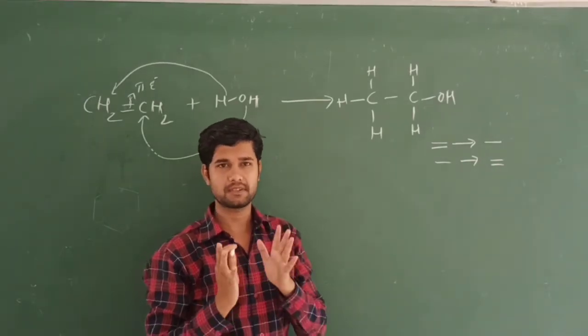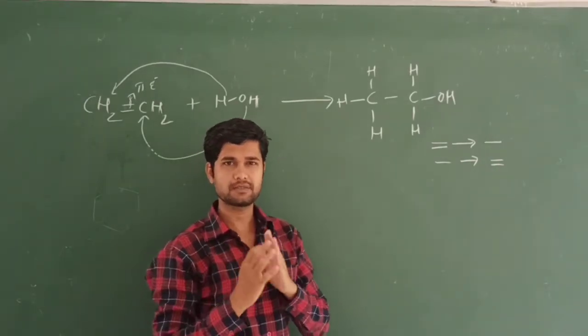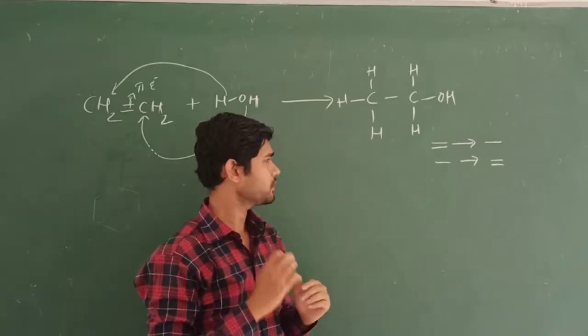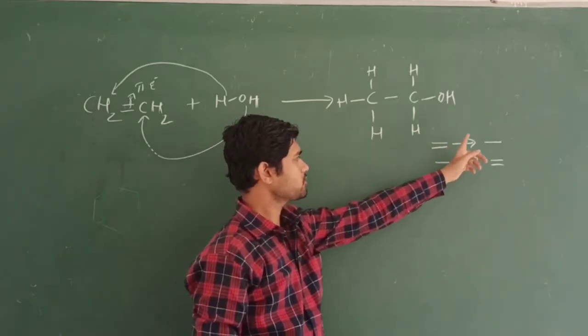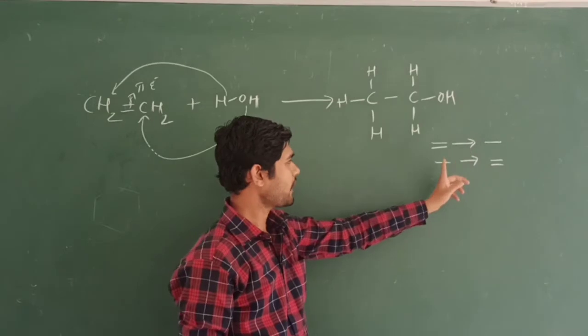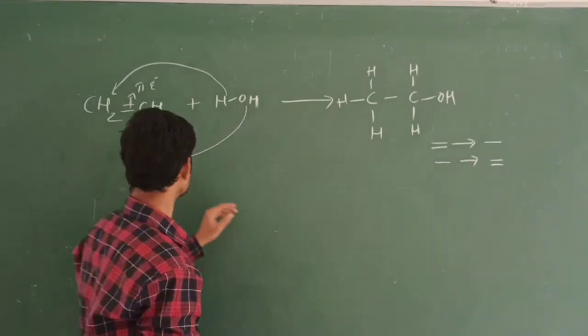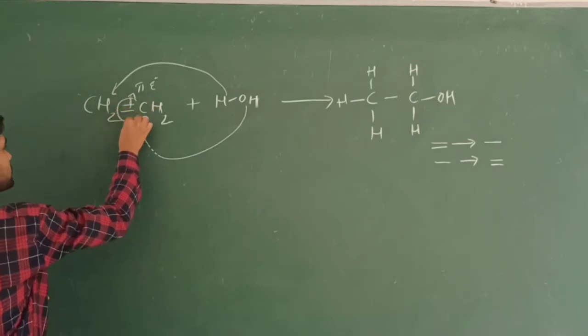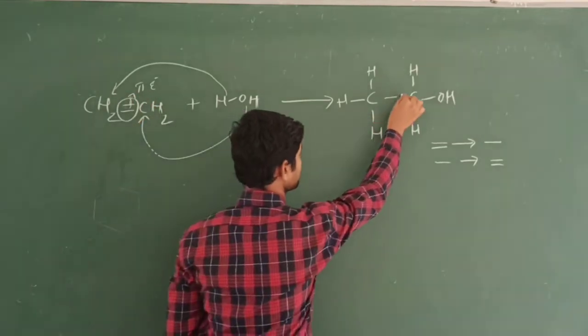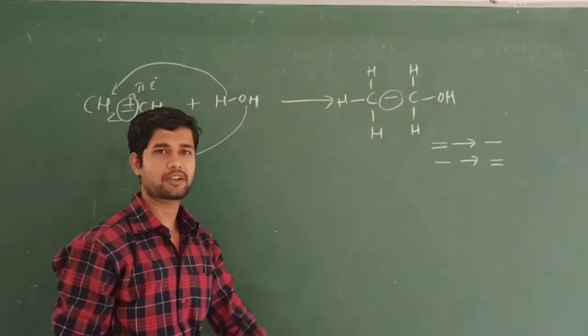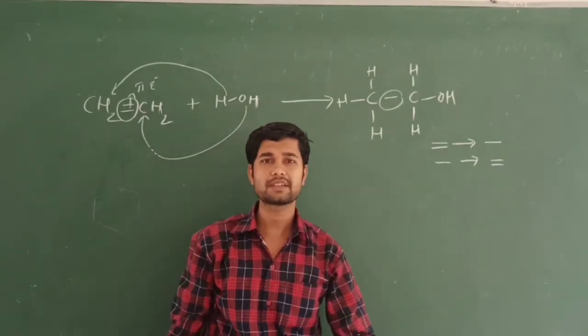Only this much difference will be there. Just you have to recognize this one. Hence you see here, this is a double bond and this is a single bond. So this type of reaction we are going to call as addition reaction.